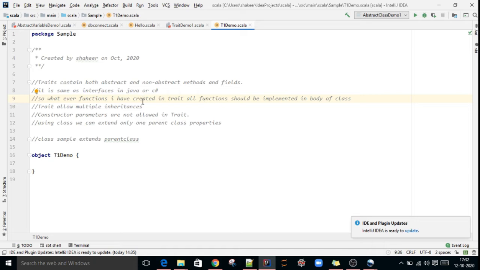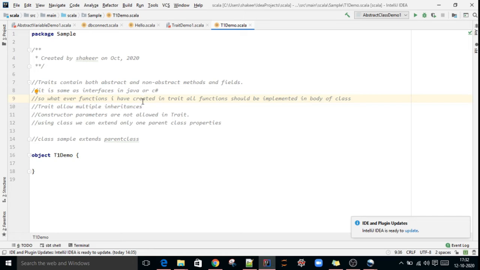One more important point is that constructor parameters are not allowed in a trait. We define a trait using the trait keyword, then the trait name, and directly curly brackets. There should not be any constructors. The main use of a trait is only for inheritance purposes. We use traits in Spark projects also, anywhere. Whatever properties other classes are going to use, we create in a trait, and that will be inherited or extended in other programs in the project.